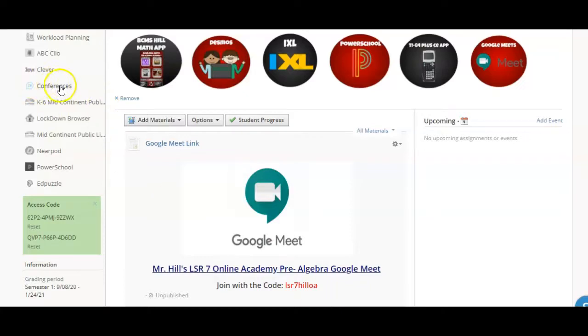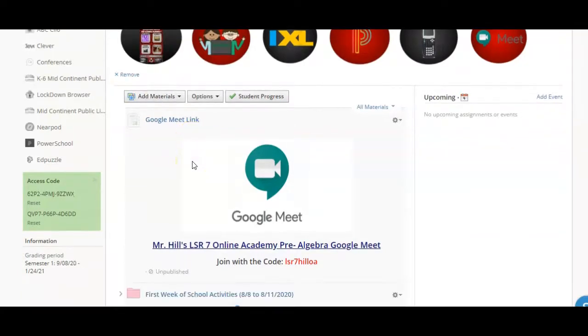There may be times where we use conferences throughout Schoology as well, and I know some other teachers are probably using that too. But for now, we're going to start by using Google Meet. The link is there, and the code that you need is LSR7 Hill and then OA for Online Academy. That's what you'll type in to get logged in. At 12:05 is when we will meet, Tuesday, Thursday, and Friday this first week, just to get things rolling and make sure you're good there.